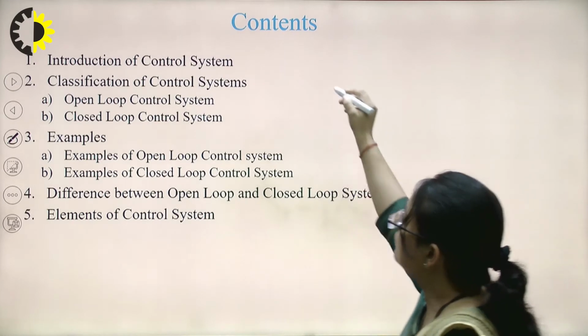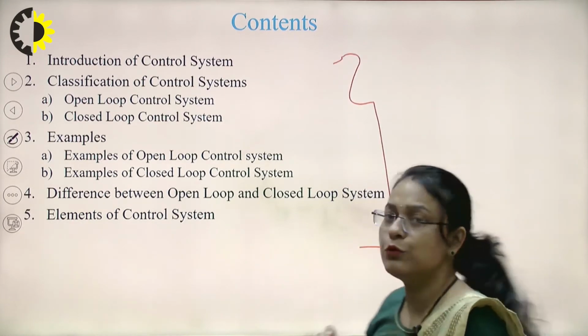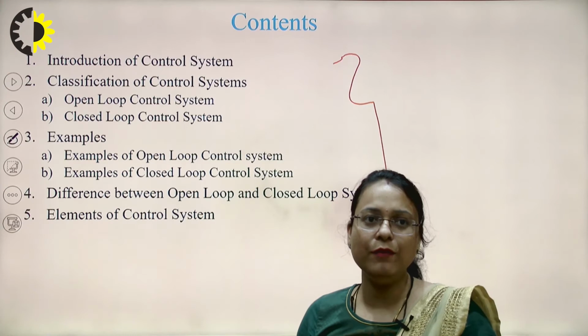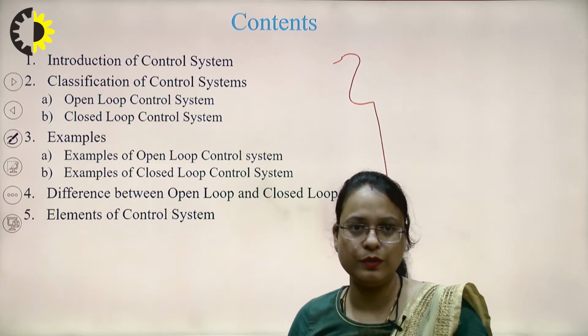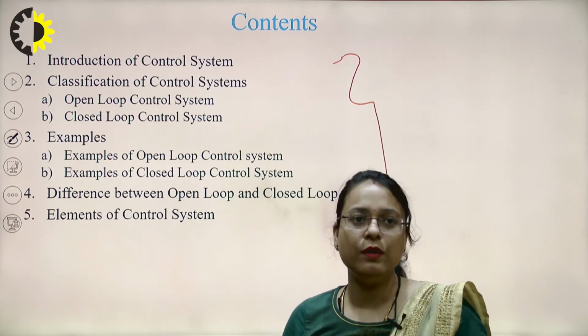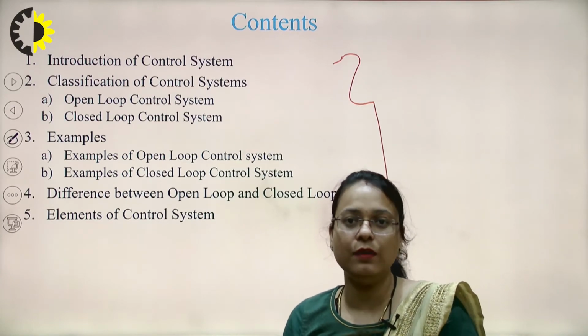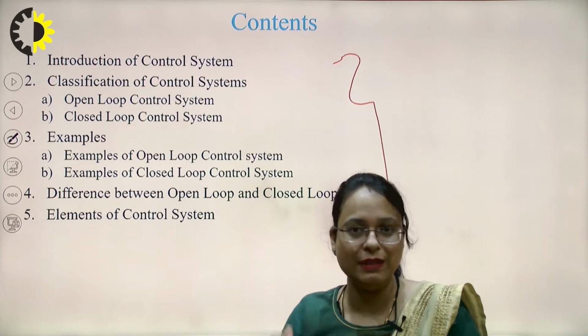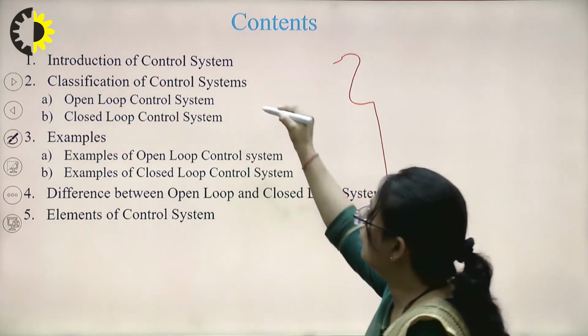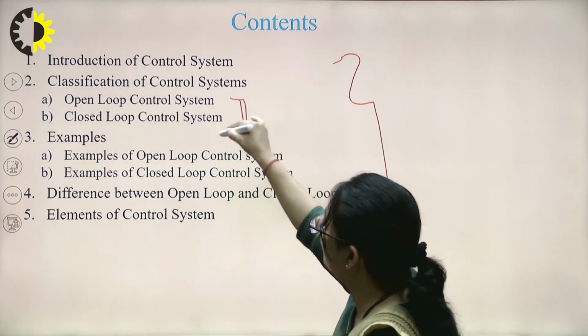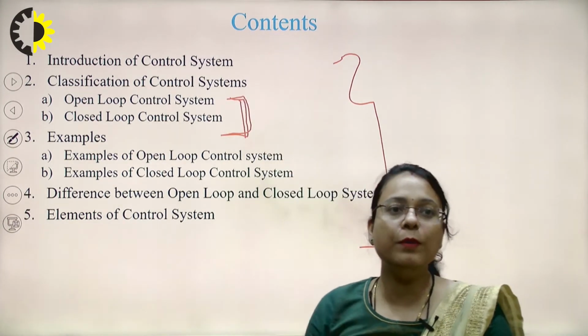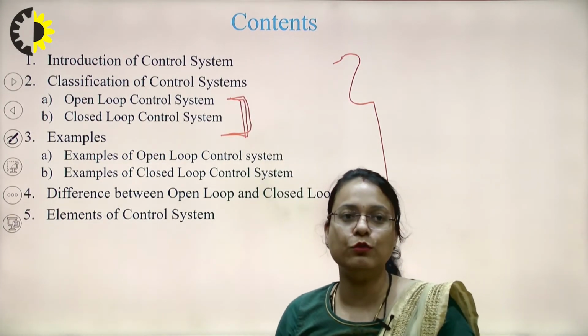Now, these are the basic contents of today's lecture. The first one, I will give the introduction of the control system. Then we'll move to the classification of the control system. Broadly, control system is classified in many ways, but the most important classification includes the open loop control system and the closed loop control system.